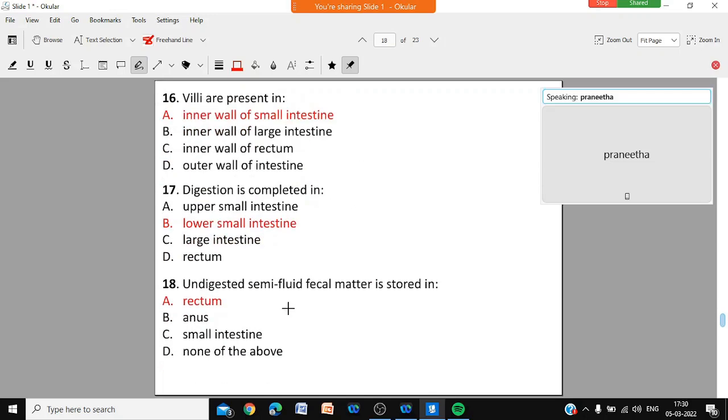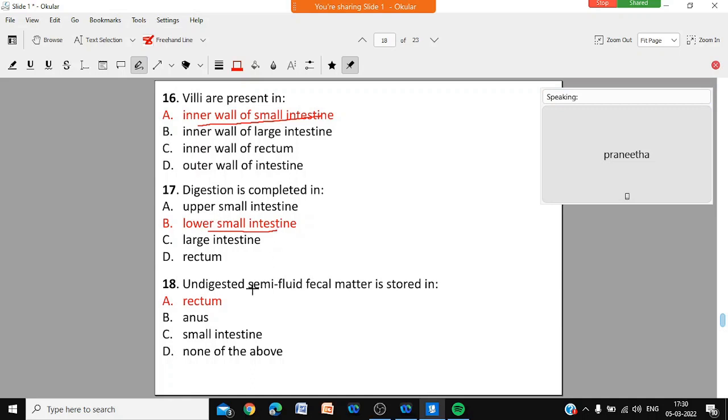Question number 16. Villi are present on the inner wall of the small intestine, not in the large intestine, not on the outer wall, but the inner wall of the small intestine. Digestion is completed in the lower part of the small intestine.